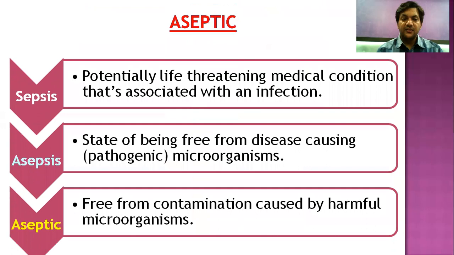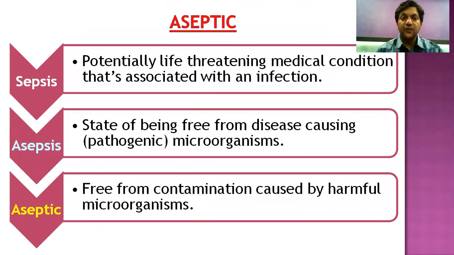Aseptic. To understand the word aseptic, we need to know the meaning of sepsis. Sepsis, as we know, is pus formation in our body, a potentially life-threatening medical condition associated with an infection. To prevent sepsis, we use the word asepsis. Asepsis means the state of being free from disease causing, that is pathogenic, microorganisms. And from asepsis, the product developed is called aseptic, that is free from contamination in which harmful microorganisms would affect the product.